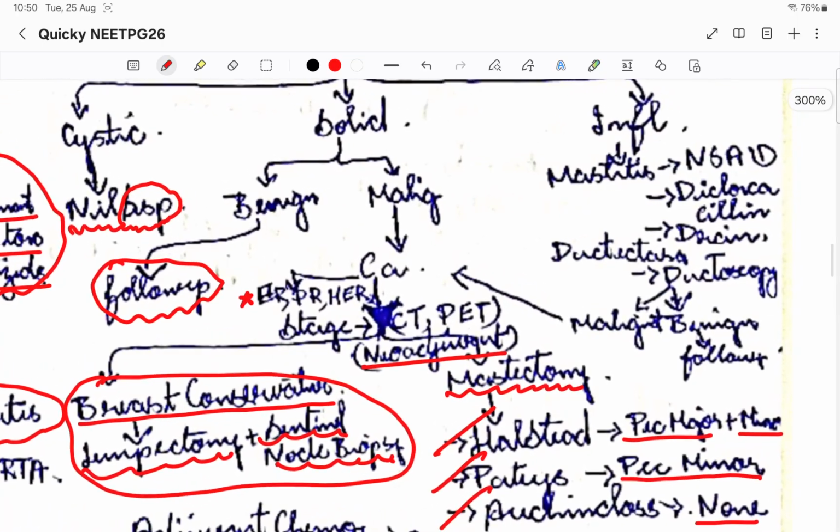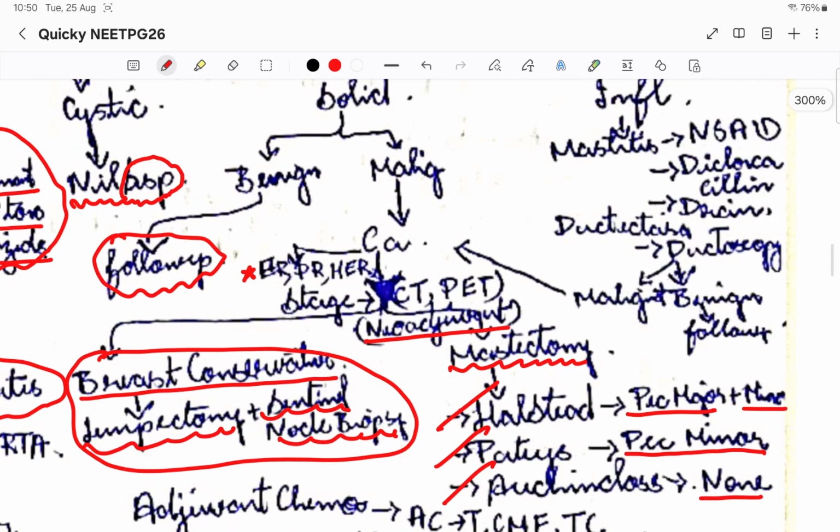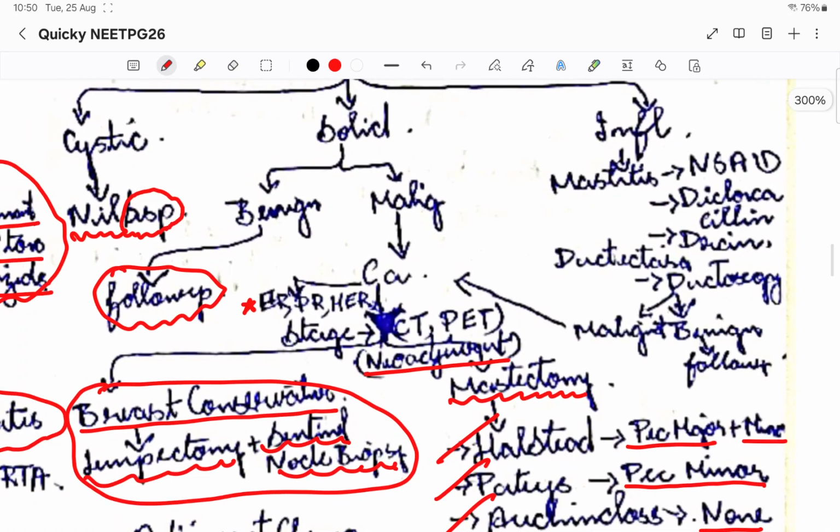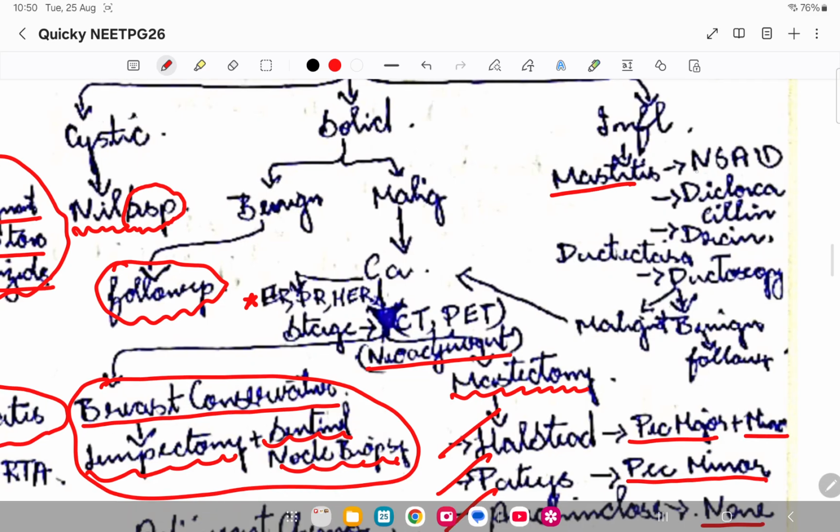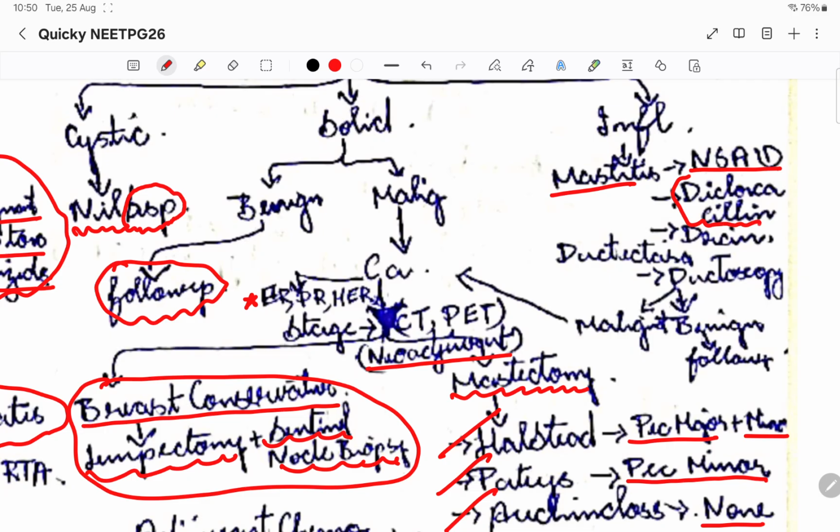Now, with respect to neoplasia we have learned. Now if it is an inflammatory breast mass, what do we do? If it is mastitis, for pain management an NSAID is given, and dicloxacillin is the drug that we are going to give. If needed, we are going to drain. If there is an abscess with respect to mastitis, we are going to drain it.